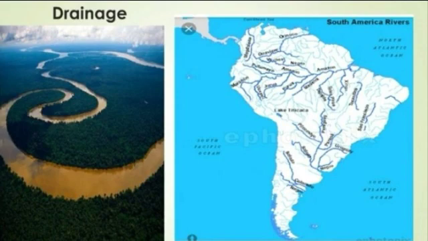Drainage. The Amazon is the longest river of South America and is the largest river system in the world. This river has over 1,000 tributaries. The rivers Rio Negro, Madeira and Tapajós are important tributaries. At the point where it enters the sea, the river is so wide and powerful that it flows even to a distance of 80 km into the high seas. The Amazon is the greatest river of South America and the largest drainage system in the world.